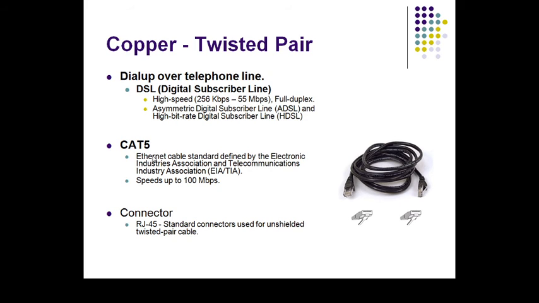Then Cat5. Ethernet cable standards are defined by the Electronic Industry Association and Telecommunication Industry Association. Cat5 speeds up to 100 Mbps and is mostly used in LAN. Here see the example. Then connectors are nothing but the RJ45 standard connector used in unshielded twisted pair. So these are for the copper twisted pair, where different numbers of cables will be used.